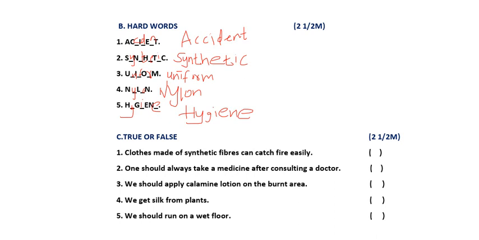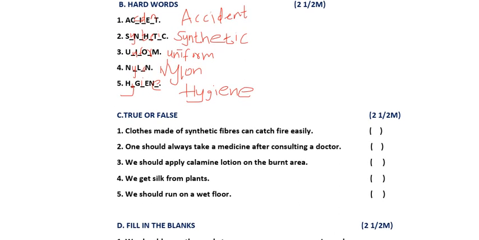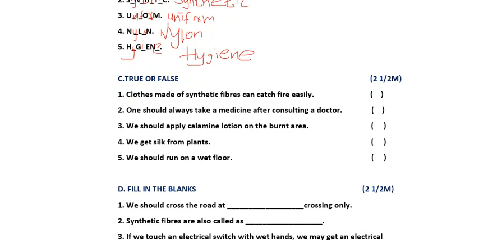Now moving to the C bit, true or false. See here. First question is what, children? Clothes made of synthetic fibers can catch fire easily. Synthetic fibers. What is the other name of synthetic fibers? I told for you. Man-made fibers. What are the examples of synthetic fibers? Nylon, crepe, terracotta, polyester. All this comes under the synthetic fibers, right? So what they are saying, all the clothes made of the synthetic fibers can catch fire easily. Yes, this is the true.